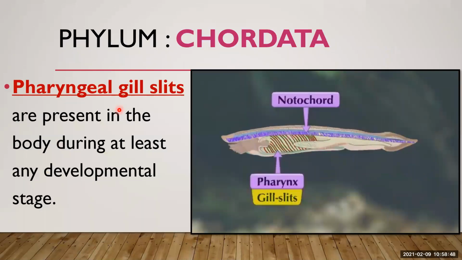Next, pharyngeal gill slits are present in the body during at least any developmental stage. Pharyngeal gill slits are related to the pharynx or throat. It serves both the respiratory and digestive system by receiving air from the nasal cavity and air, food and water from the oral cavity.